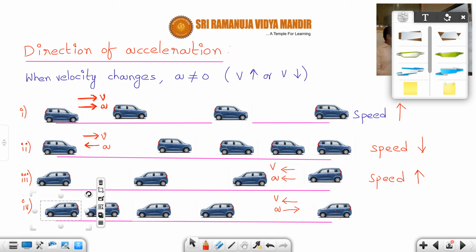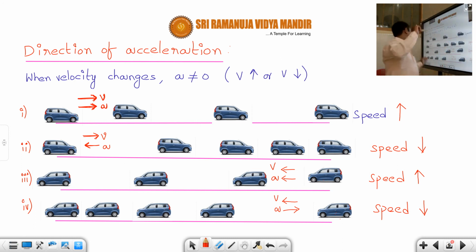So if you observe carefully from all this, the speed will decrease. Okay, students? So I hope you understood. When the velocity is parallel to the acceleration, then the speed will increase. That is the first case. And when the velocity is opposite to the acceleration, the speed will decrease.